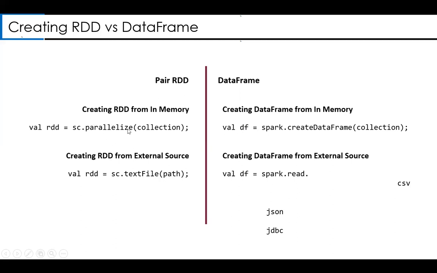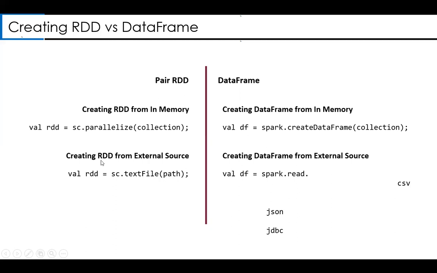So in the Spark RDD world, you used to invoke the parallelize method, which is present in SparkContext. But with data frames, you have to invoke createDataFrame, which is inside SparkSession. So this creates a data frame. Please look at the difference. Parallelize is in SparkContext. createDataFrame is present in SparkSession.